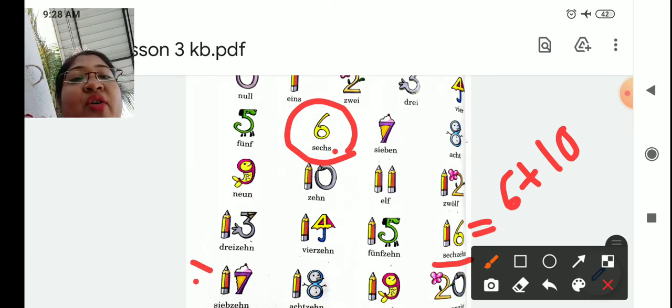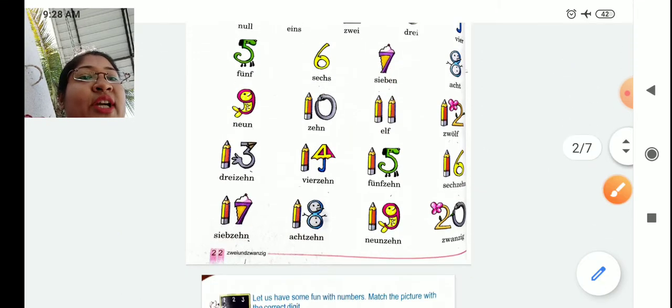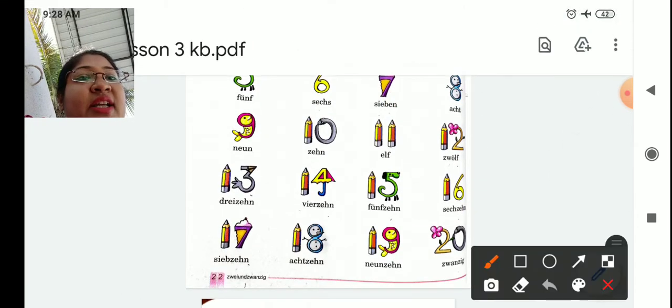Same for 17, it is 7 plus 10. The spelling of 7 is sieben, and here it is siebzehn. So we are removing the last en. So always remember, the spelling of 16 and 17 is different. You can also make a star here in your book for 16 and 17 spelling.